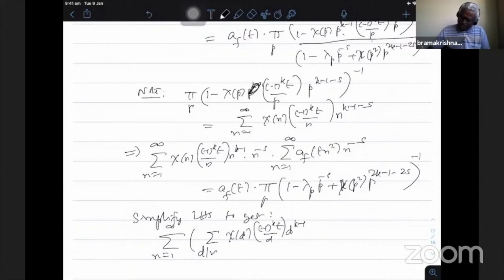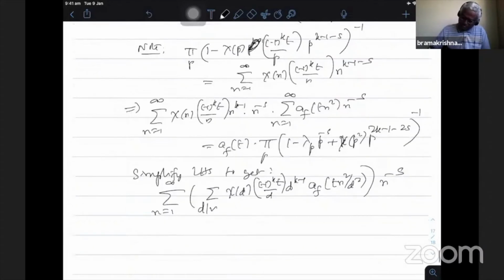Second one is af of t n square by d square, and then n power minus s, which is equal to af of t product p 1 minus lambda p power minus s plus chi of t square p power 2k minus 1 minus 2s inverse.